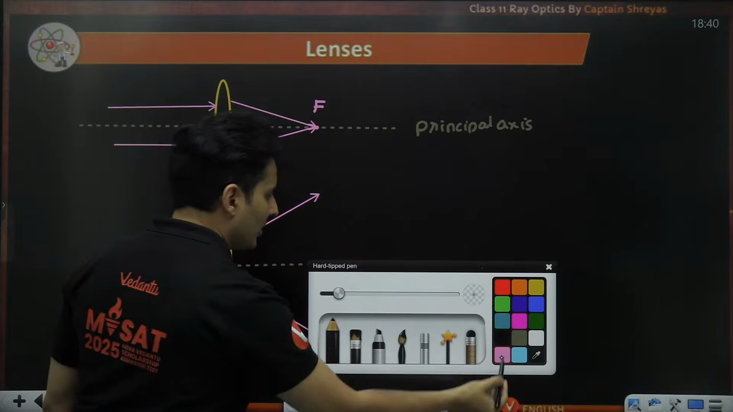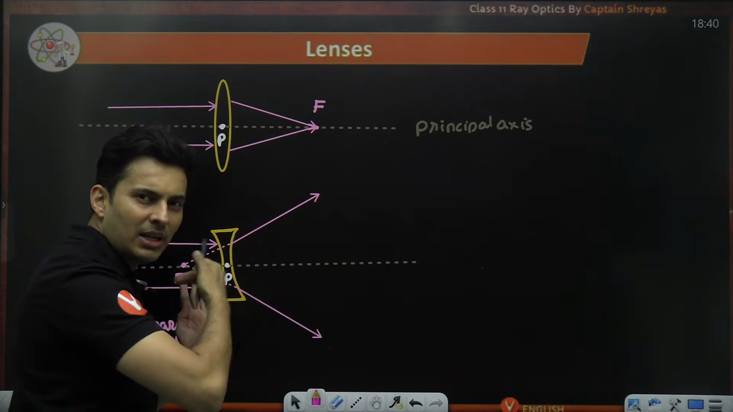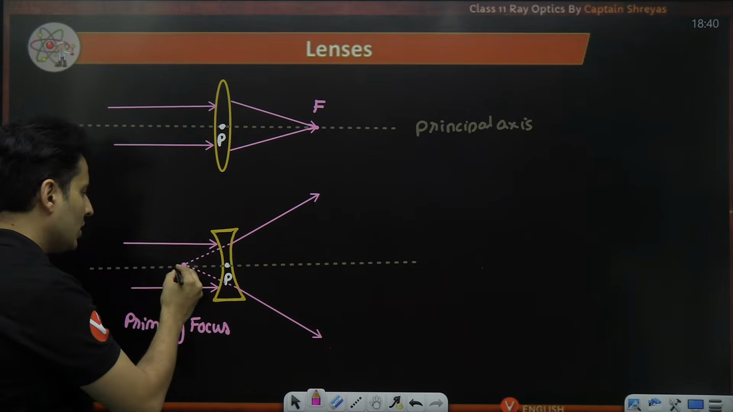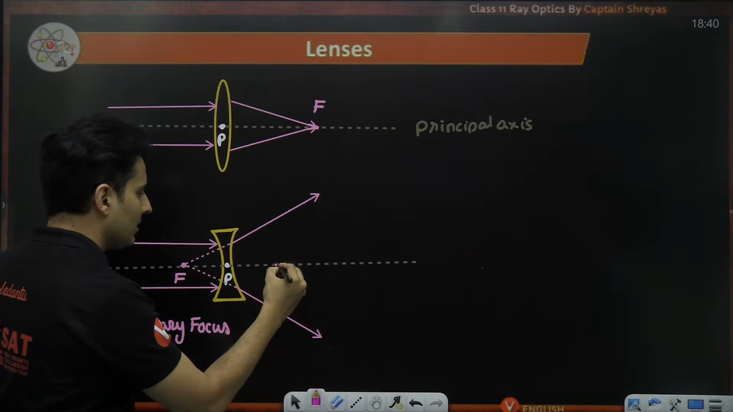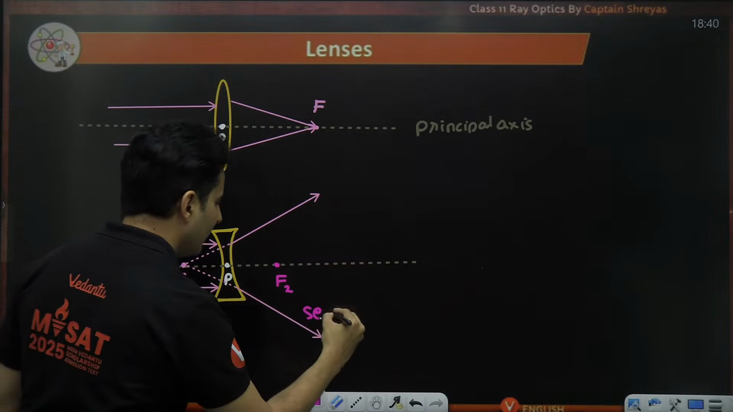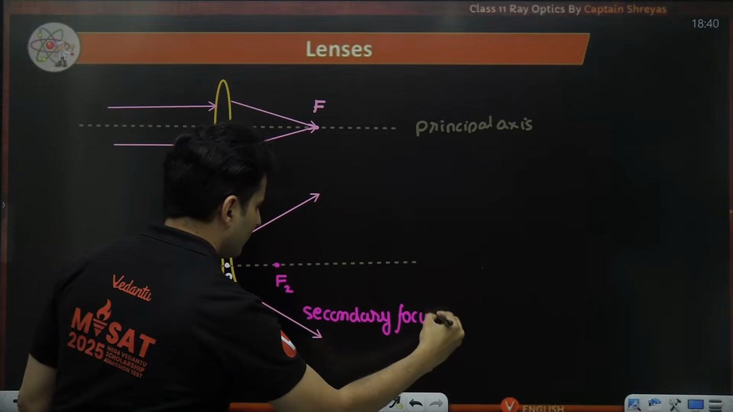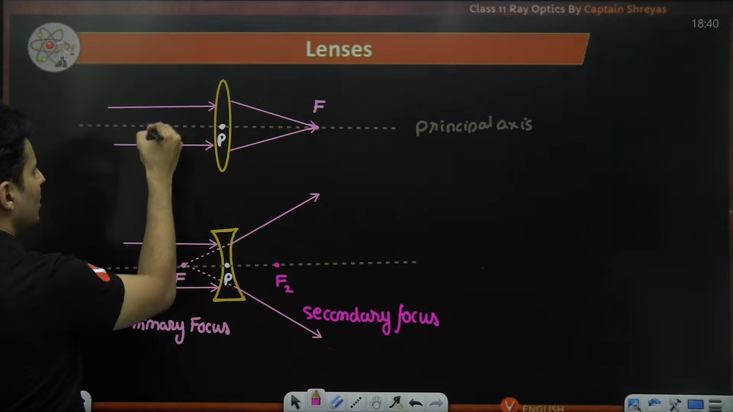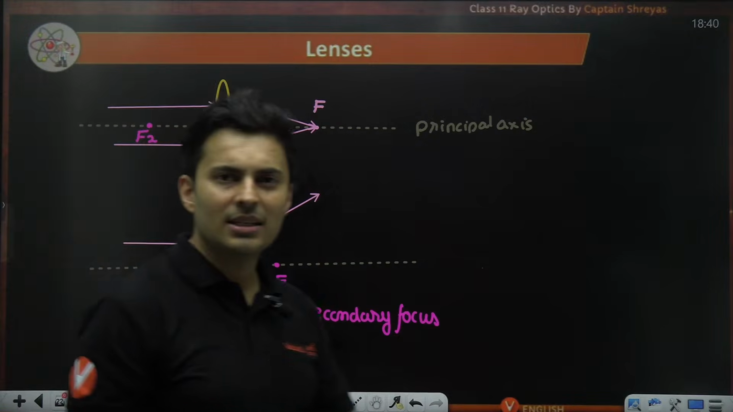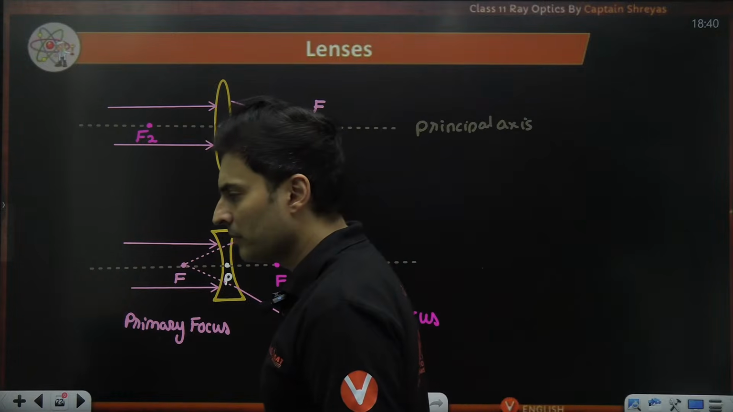There is another focus on the other side, but the significance is that if the light comes from the other side, then it will be the focal point for that light. So if this is F, at the same distance on this side is your secondary focus. Same thing here, F, you will have F2 over here. Primary focus, secondary focus. Very simple nomenclature.